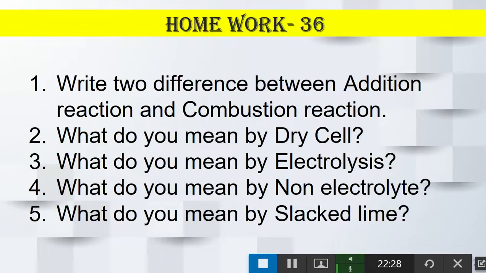So our homework number 36. All these 5 understanding based question answers you have to write. Clear? These 5 understanding based question answers you have to write in your homework copy, and you must submit this copy to your subject teacher in your WhatsApp or Messenger, whatever the group you are, you have to submit. So what are the questions? Write two differences between addition reaction and combustion reaction. What do you mean by dry cell? What do you mean by electrolysis? What do you mean by non-electrolyte? And what do you mean by slack time?